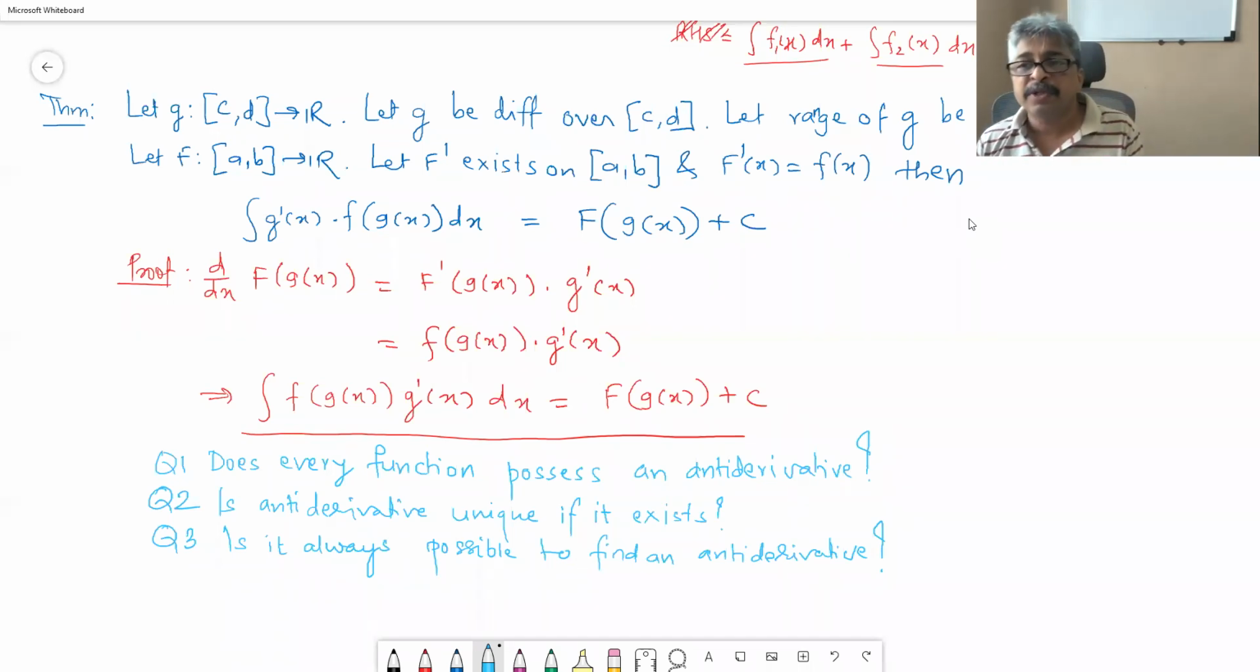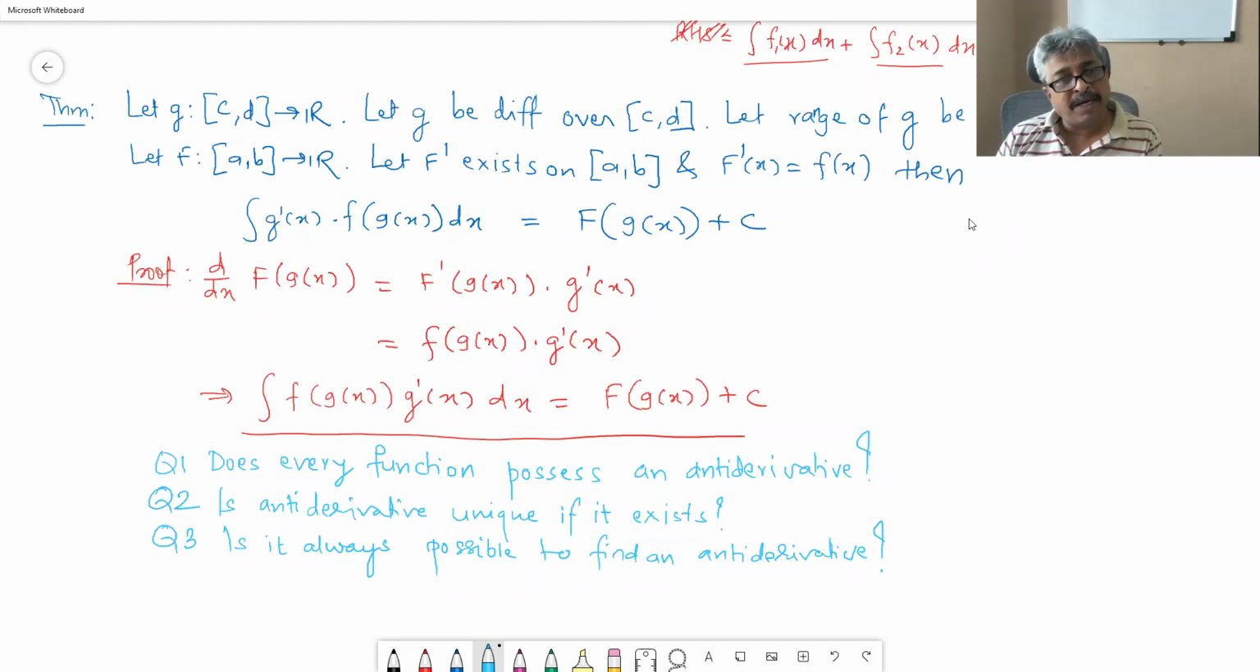What is the difference between these two? The basic difference is that indefinite integral is searching for an antiderivative, searching for a function which, when we differentiate, we get our original function back. So it's a search operation, and if we are successful in finding the function, then the majority of the work is over.